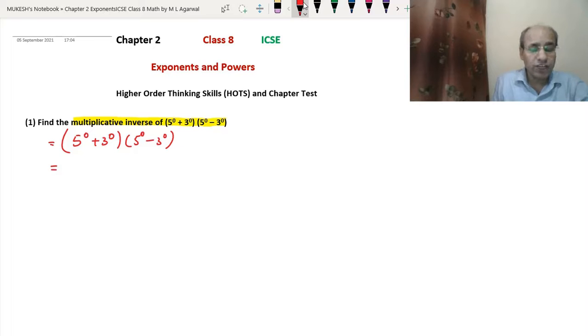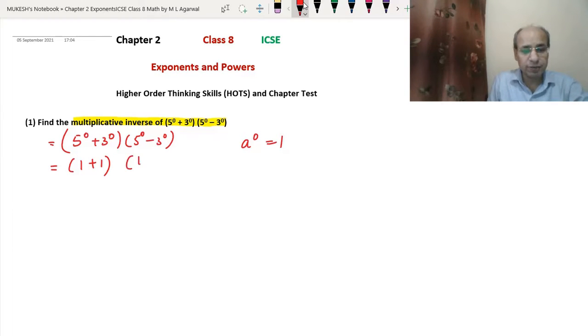Now 5 to power 0 means 1, 3 to power 0 means 1, as we have already learned that a to power 0 equals 1 for any base. Same way, this is (1 plus 1), which is 2, into (1 minus 1). If there is no sign between two brackets, that means multiplication. And 1 minus 1 is 0. So 2 into 0 is 0.